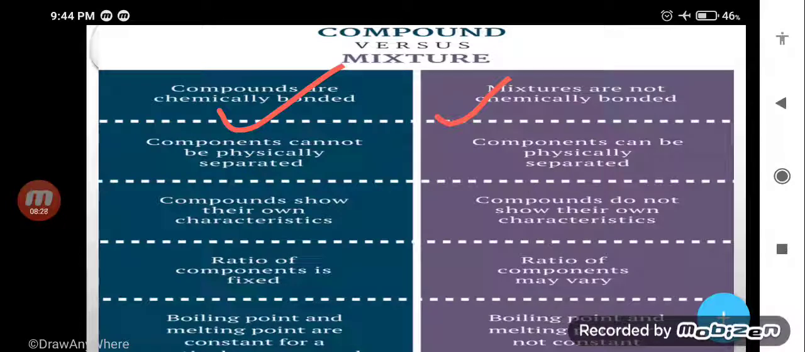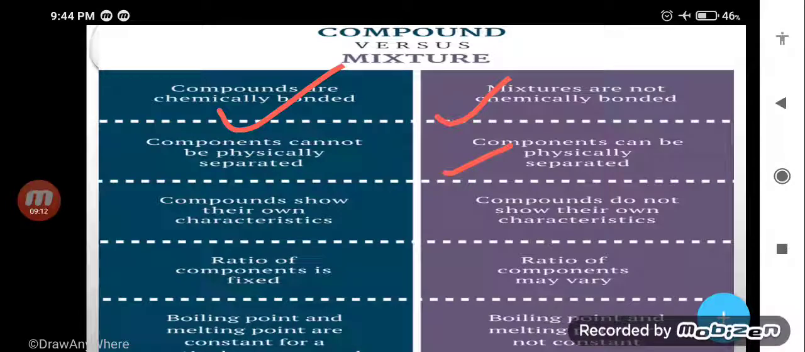A compound cannot be physically separated. Simply, you cannot separate a compound by filtration, by winnowing, or by the use of filter paper. It needs a chemical process. But in the case of a mixture, you can separate it by a simple physical process. Suppose I give you a mixture of sugar and water, that is a mixture. Simply, you can separate it by heating. When you heat the solution, what will happen? Water gets evaporated and you will get the sugar at the bottom. Simply, you can separate it by a physical process.